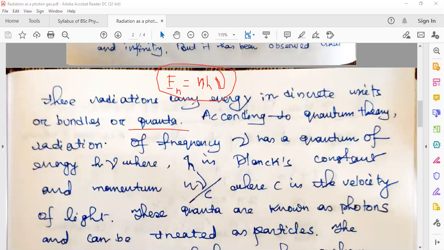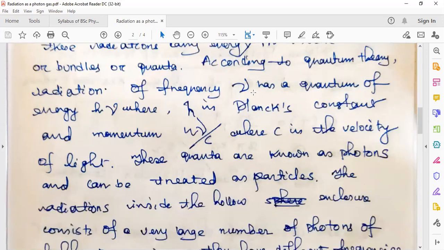Okay, let me remove it. According to the quantum theory of radiation, radiation of frequency nu has a quantum of energy h nu. Any electromagnetic radiation which has a frequency nu has an energy equal to h nu.